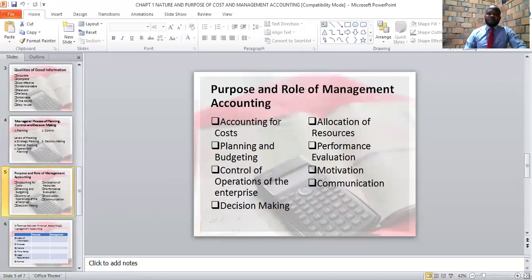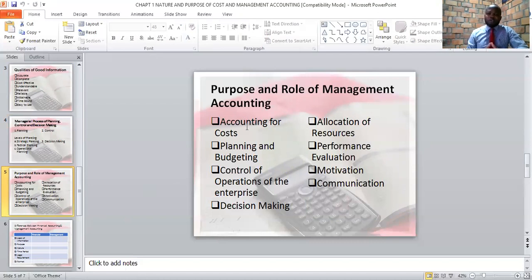Moving forward, why do we study management accounting? What is the importance of management accounting? Previously, we had looked at the role of a manager. Now we are looking at the role of management accounting in general. Why do we pursue the field of management accounting? Why do we study this subject? There are 8 reasons why we normally study management accounting. Number 1, management accounting helps us to know how to account for costs.